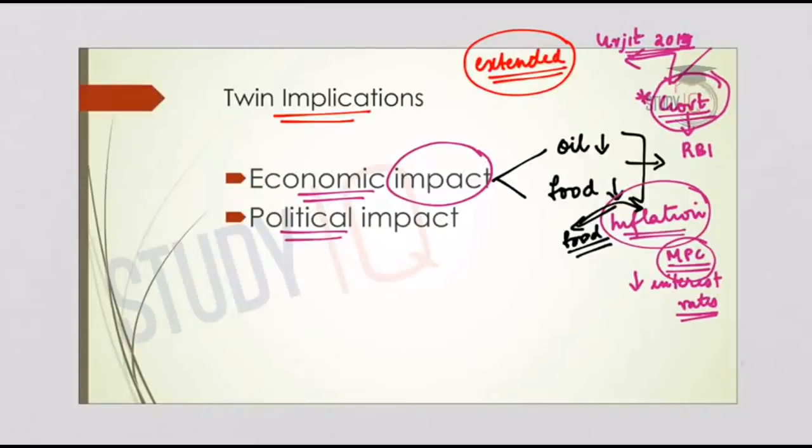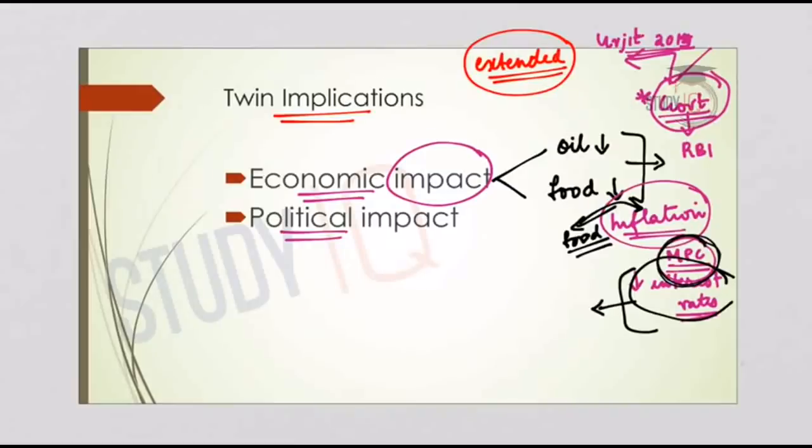So when the food inflation is much lower, it will have a significant impact on the general rate of inflation. So the general rate of inflation will come down, and this will influence the Monetary Policy Committee in order to bring down the interest rates. But in case of India, we have not seen a decrease in the interest rates by the Monetary Policy Committee, but it is expected that in the next Monetary Policy Committee review meeting, the interest rates can be brought down on account of lower rates of food inflation.